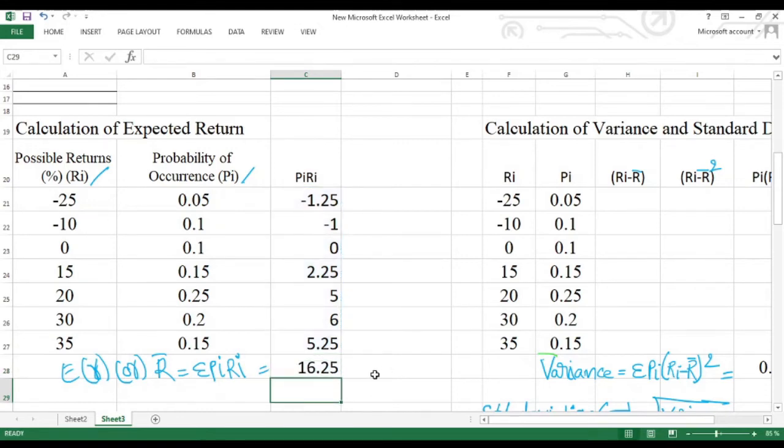We will get the 16.25. This 16.25 is going to be your R bar. Now the same value we can see once in the slides.